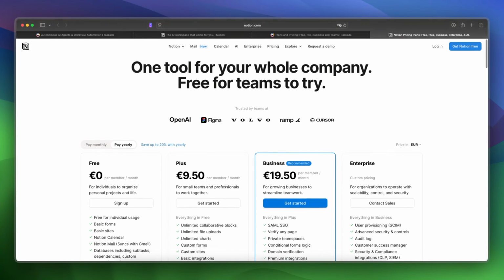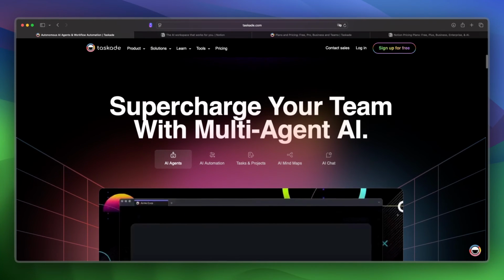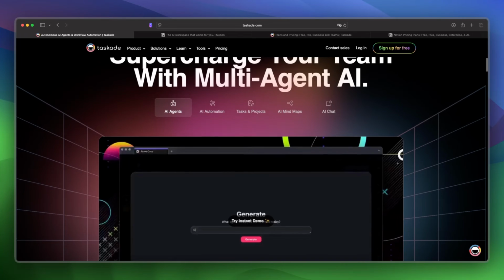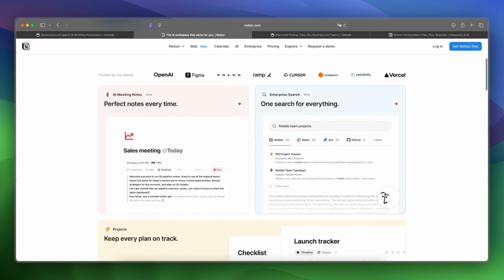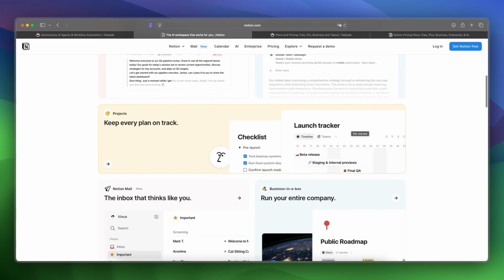And now let's take a look at some features and tools of Taskade and Notion. So Taskade focuses on speed, checklists, task boards, mind maps, and real-time collaboration in one click. And Notion gives you a deep structure, databases, linked views, and powerful block logic for customized workflows.